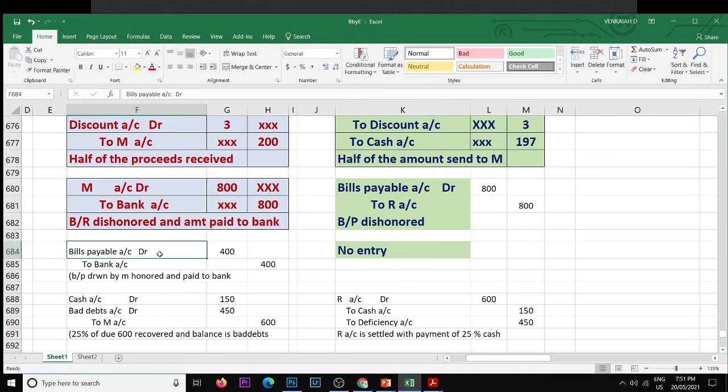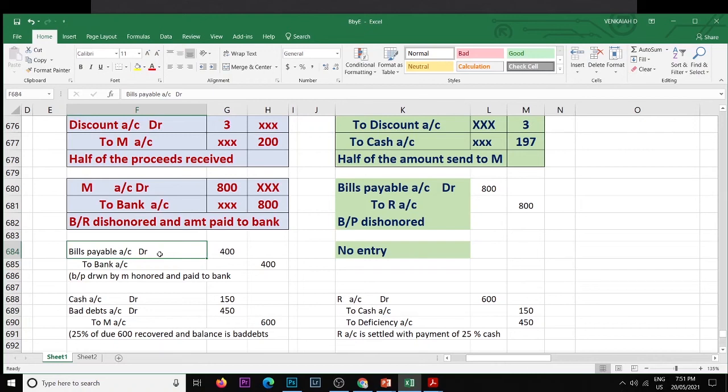Then one more bill, the 400 bill, is accepted by R himself. Then the due date came, he is a sound party compared to M, he paid that 400 also. So total amount paid by R is 1200.